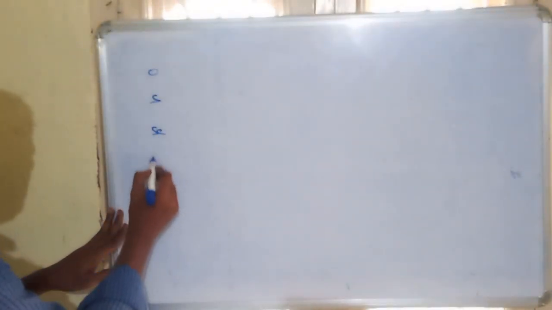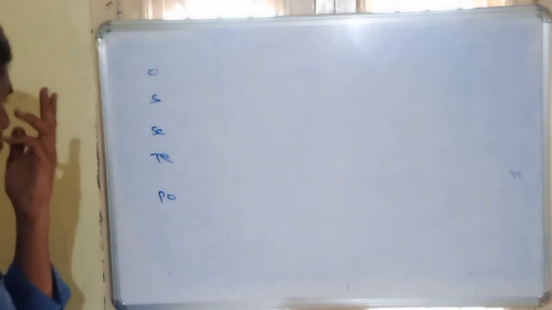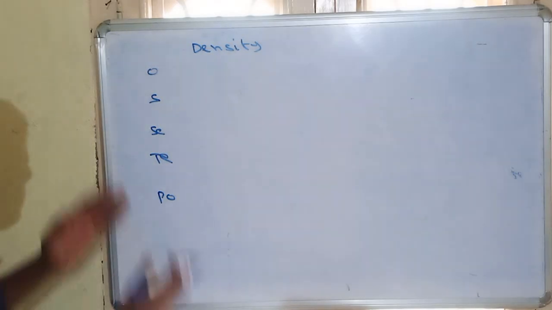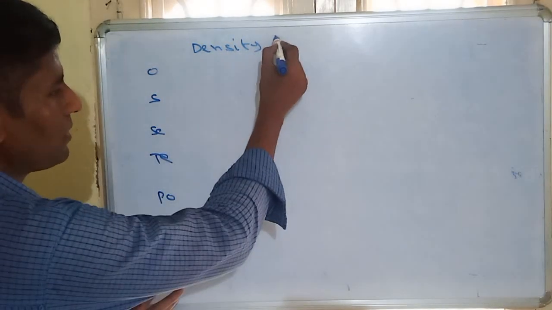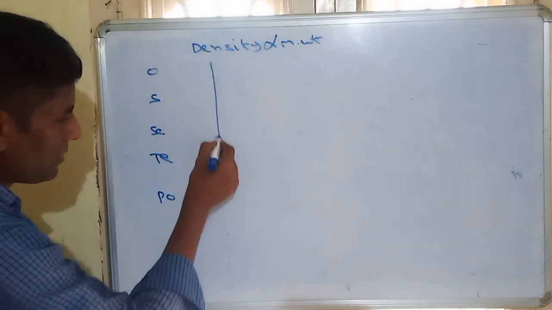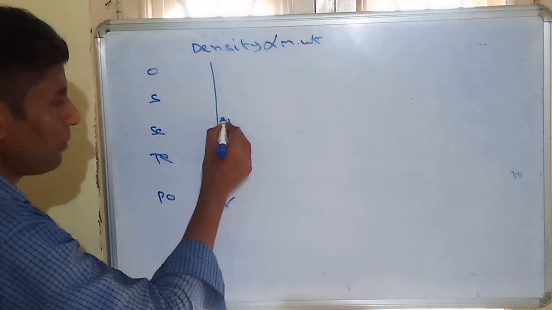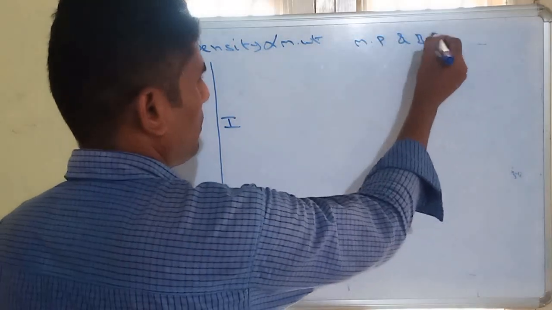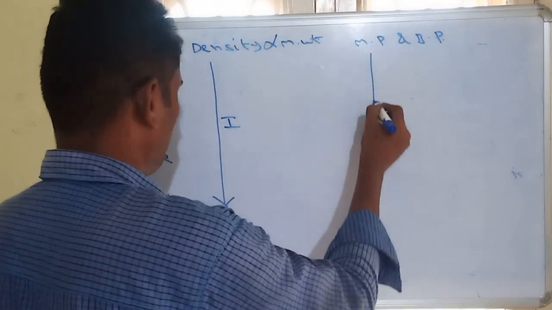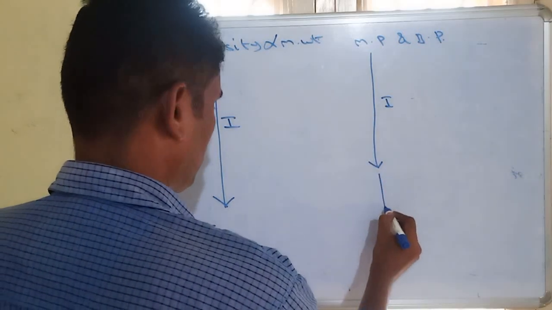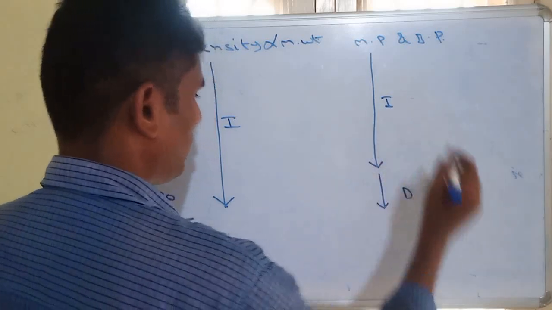There are some other physical properties also. Oxygen, sulfur, selenium, tellurium, polonium. Another physical property is density. Since from top to bottom molecular mass is increasing, density is directly proportional to molecular weight. So that's why density also increases from top to bottom. Similarly, melting point and boiling point increase from top to bottom. In the last element, it decreases.